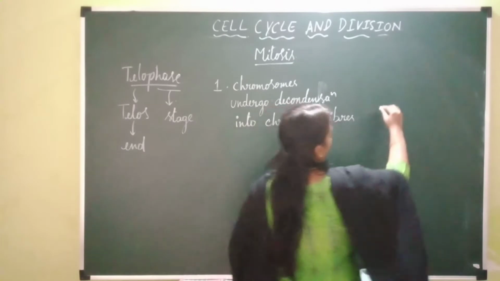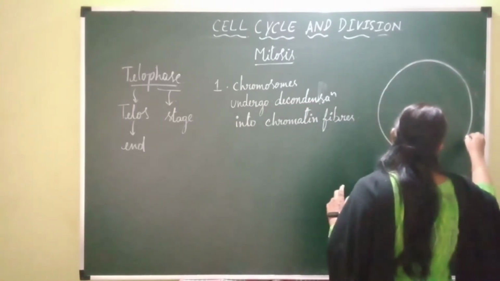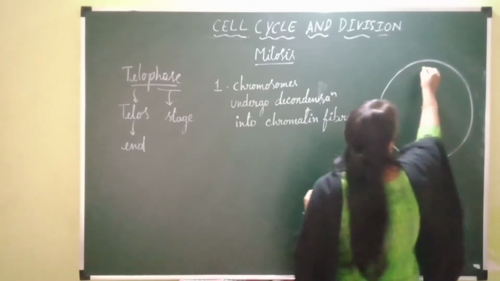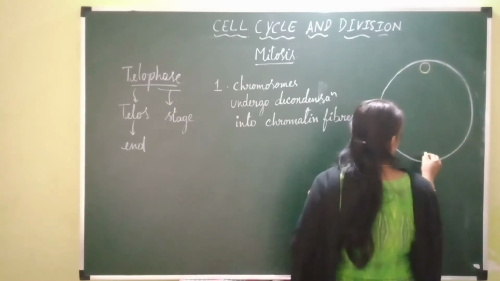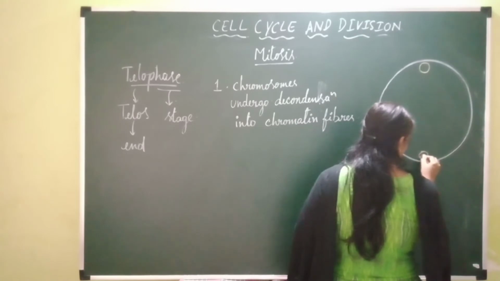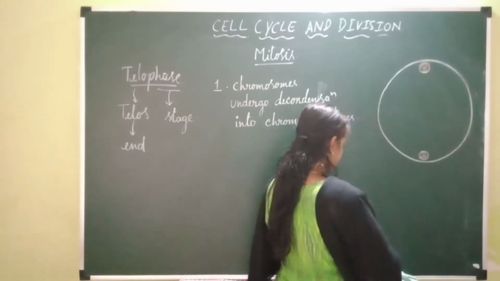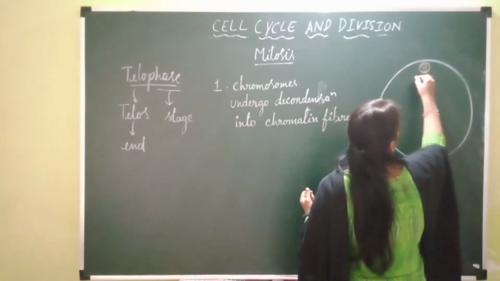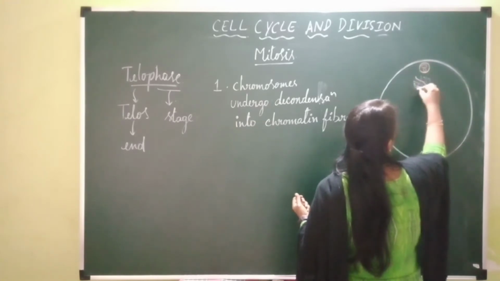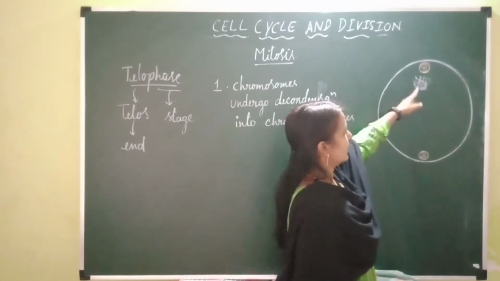So let's see how they undergo decondensation. This is the cell membrane of the animal cell, and here the centrosome is present, with centrioles in each centrosome arranged perpendicular to one another. The chromosomes which have reached the two opposite poles of the cell have lost their identity due to decondensation into chromatin fibers.